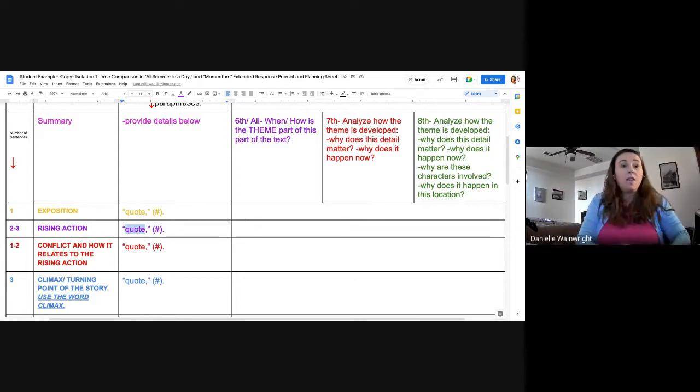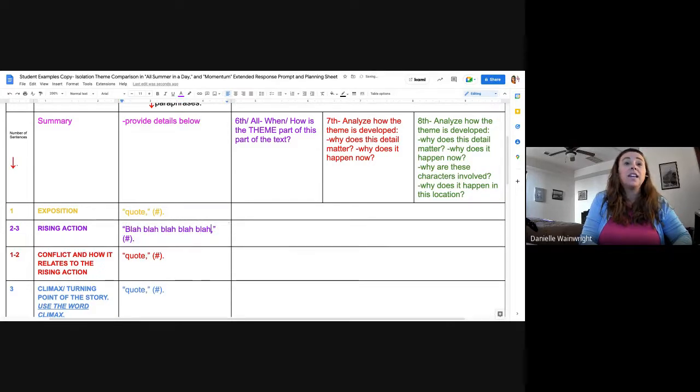So wherever you think it falls, talk to myself or Miss Agudelo for help on this one. It doesn't totally matter. If you get these wrong on this one, it's not a huge deal. So I'm going to pretend this is rising action, and I'm going to copy and paste. But in this case, I'm really just going to write blah, blah, blah, because again, I need you guys to identify your own quotes this time.